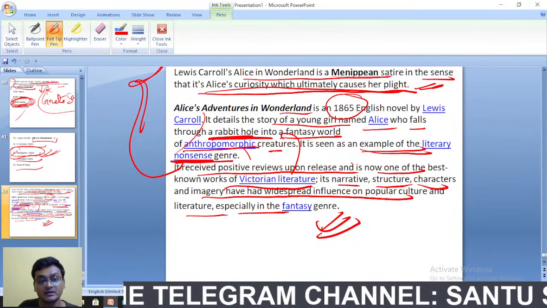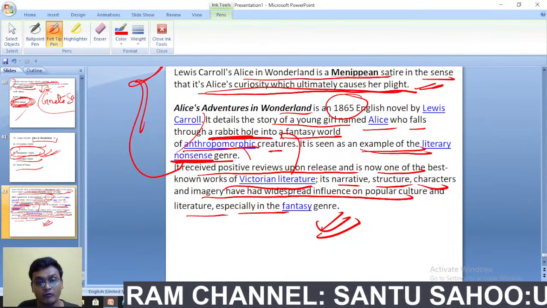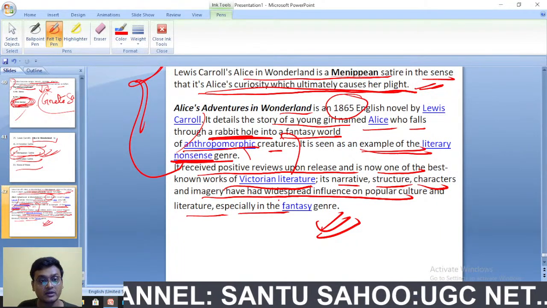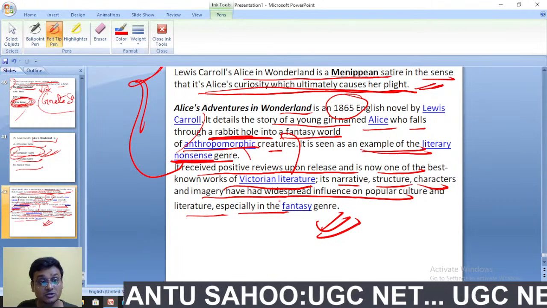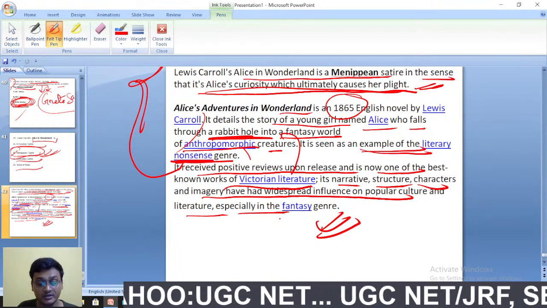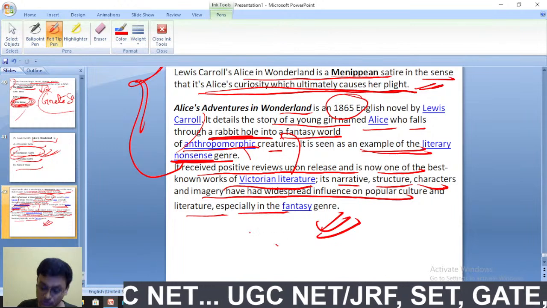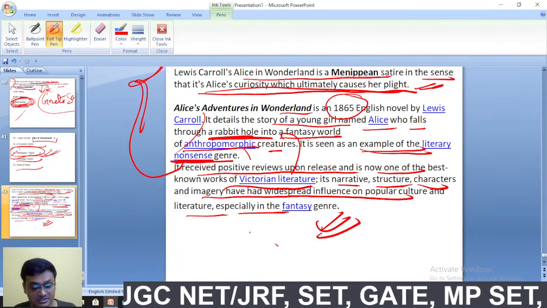Where does the rabbit fall? Who falls through a rabbit hole into a fantasy world of anthropomorphic creatures? Okay? So here I will be ending this session.